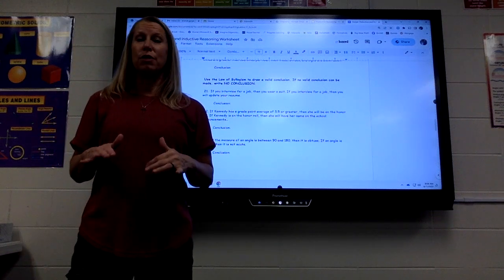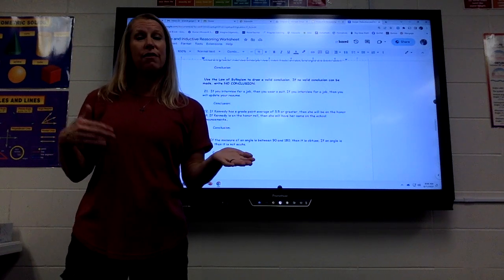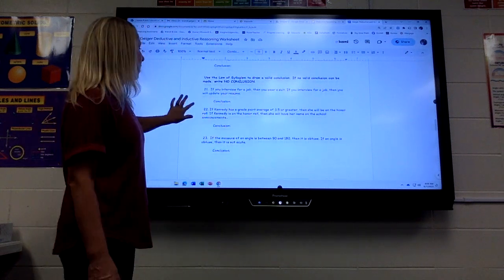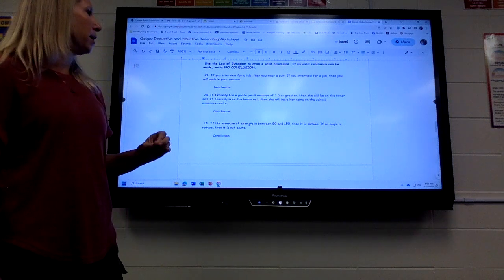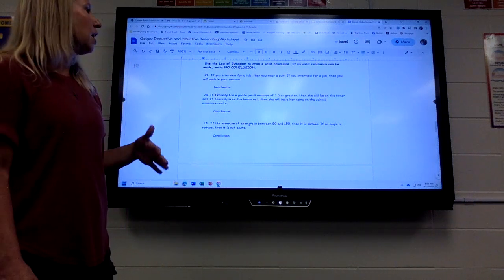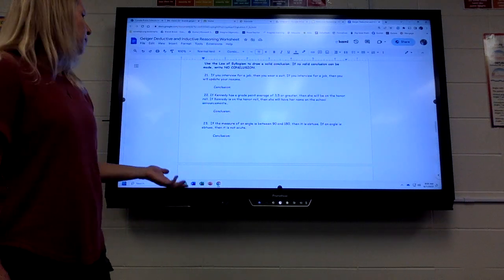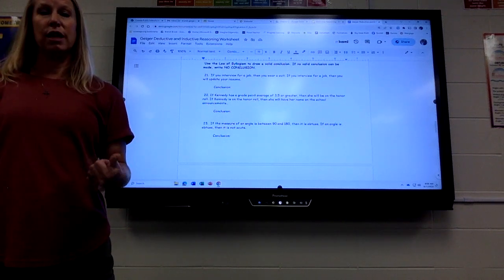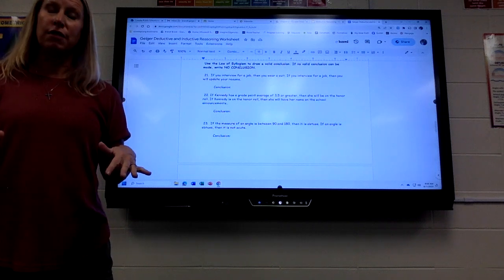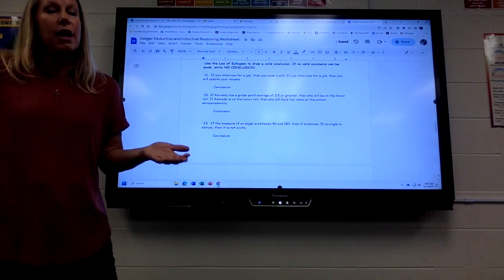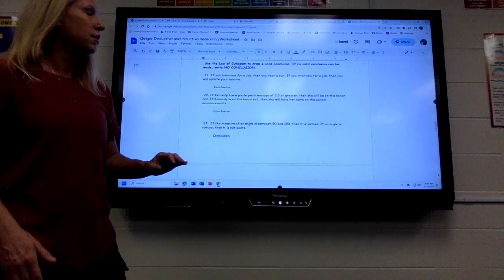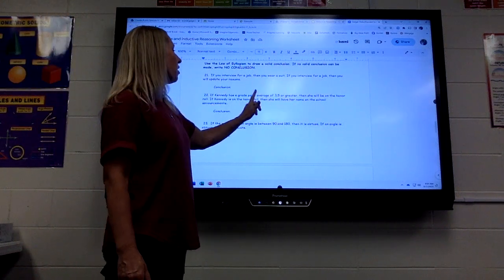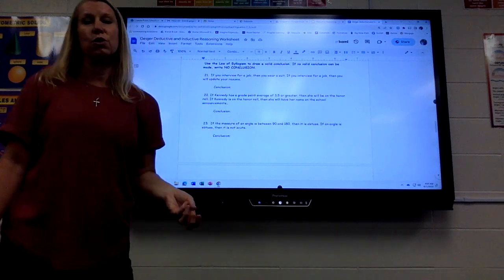So when you take out what's repeated, if you have an if-then statement, then it's valid and you can write it. So like this one says, if Kennedy has a grade point average of 3.5 or greater, then she will be on the honor roll. If Kennedy's on the honor roll, then she'll have her name in the school announcements. So the honor roll stuff is what's repeated. I would take it out, and I have an if-then statement left. So I would do, if Kennedy has a grade point average of 3.5 or greater, then she will have her name in the school announcements.